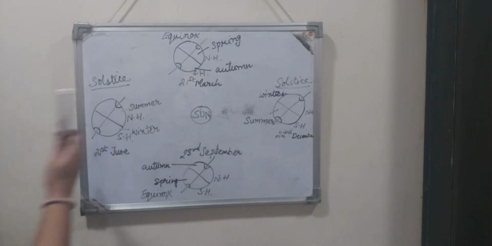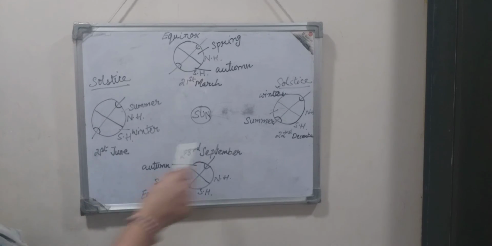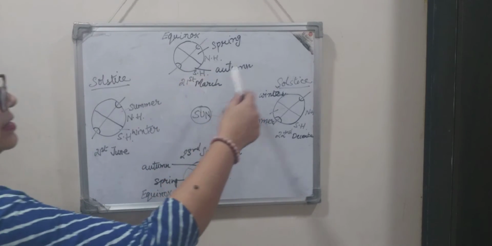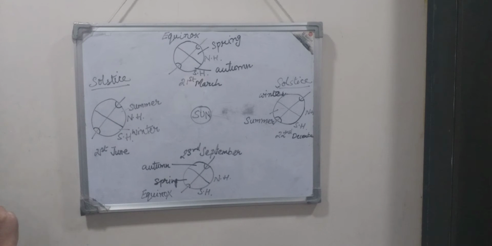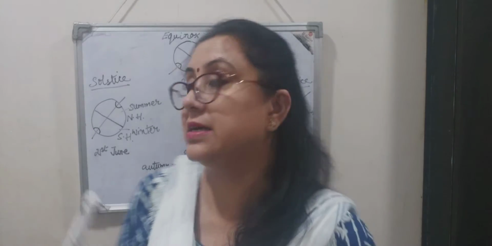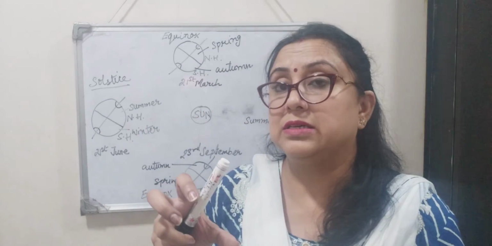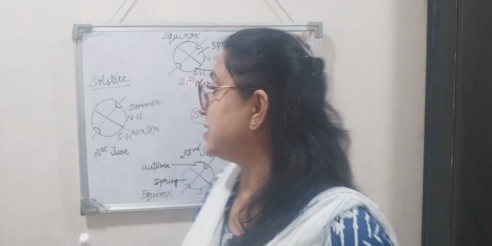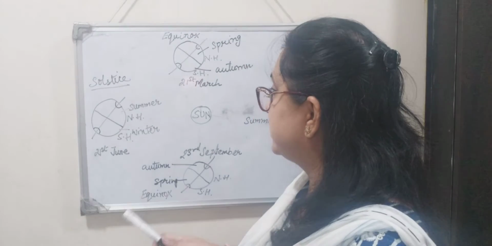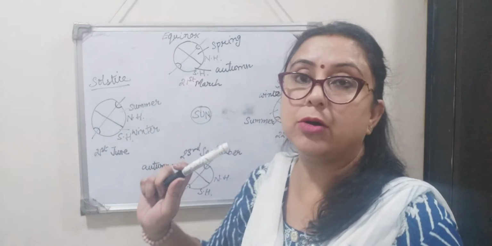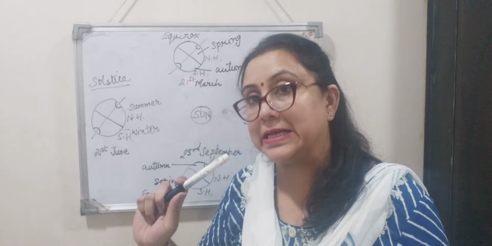And exactly the same thing, right? When the earth goes round, spins around and revolves and comes to this position, that is on 21st June, again it's the solstice time, that is the vertical rays of the sun falling directly on the tropics, right? So here the longest day will be there, isn't it?